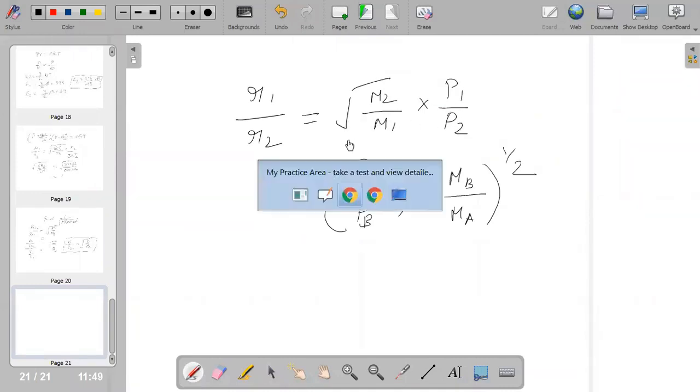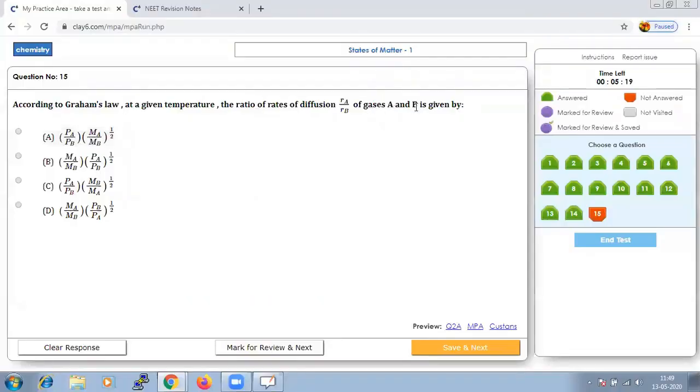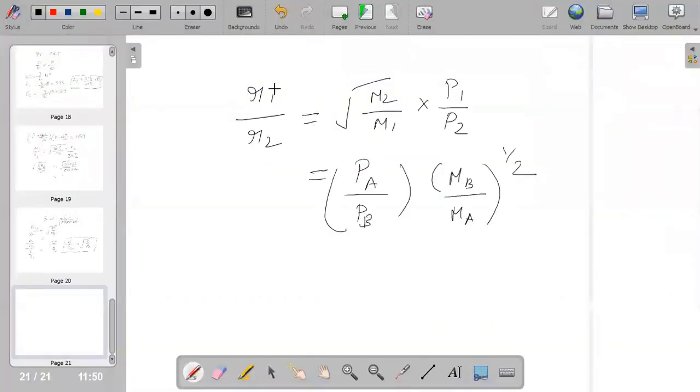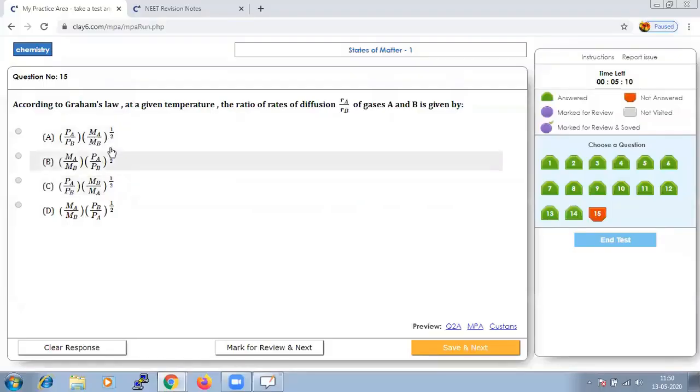Since here they have used gas A and B in the question, we need to replace 1 with A and 2 with B, and it is just a rearrangement of the formula which will reach the given option. Very easily you can reach the option, and we say that option C is the right answer. Let us save that and go to next.